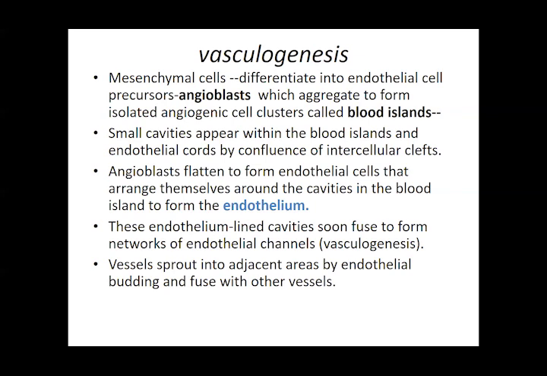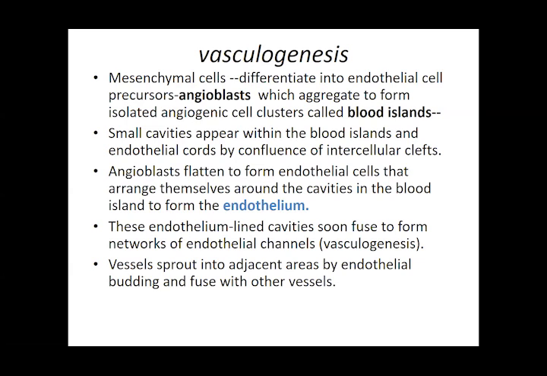These cells are what we call the endothelium, and the lumen is going to be the blood vessel. These endothelial-lined cavities soon fuse to form a network of endothelial channels. This is what we call vasculogenesis. So this is how the initial blood vessel is formed. And the cells on the outside are called the endothelium. Vessels sprout from these by endothelial budding and fuse with other vessels, and that would be your angiogenesis.